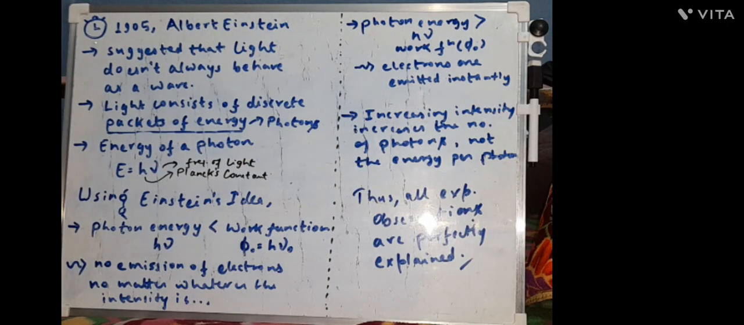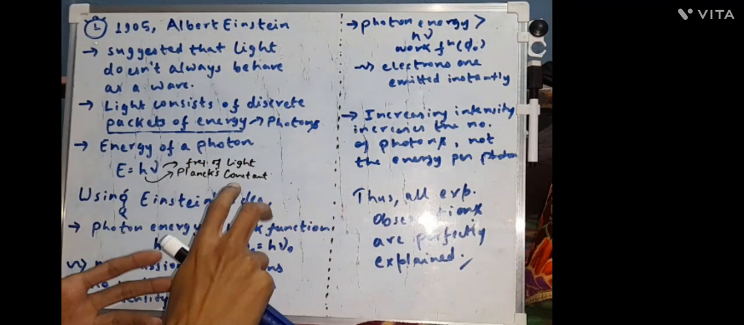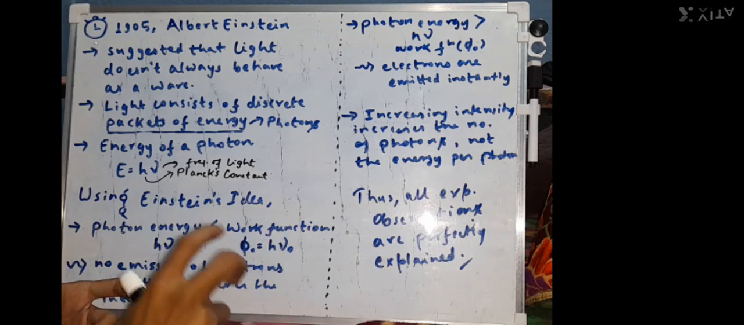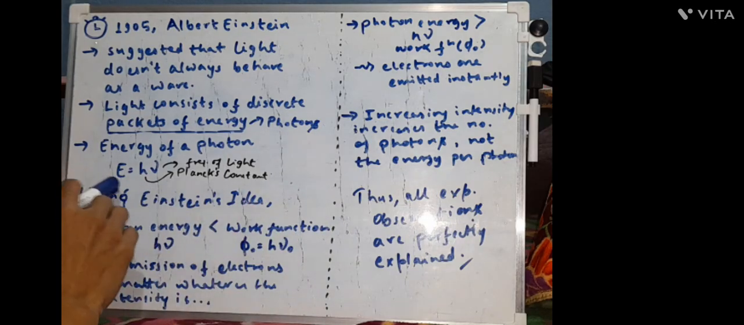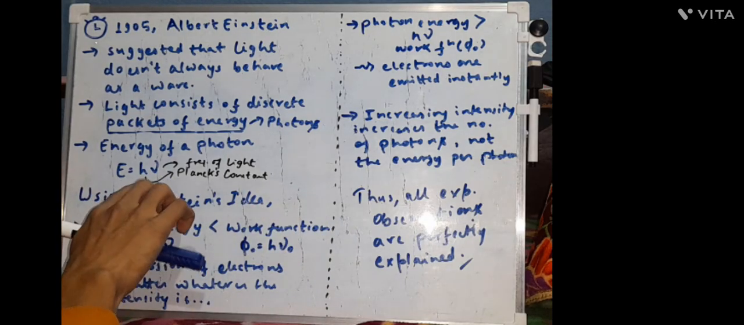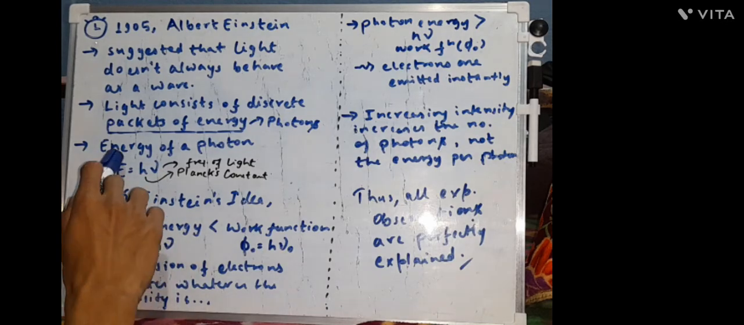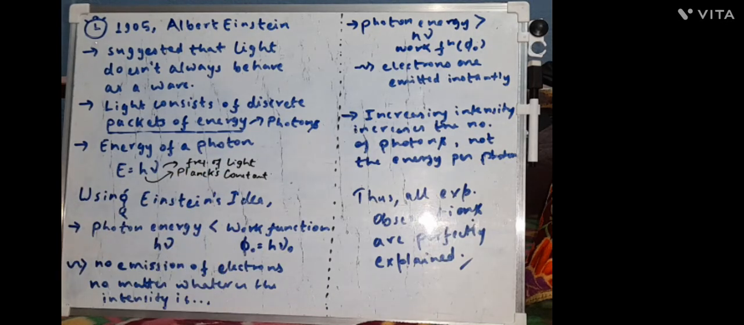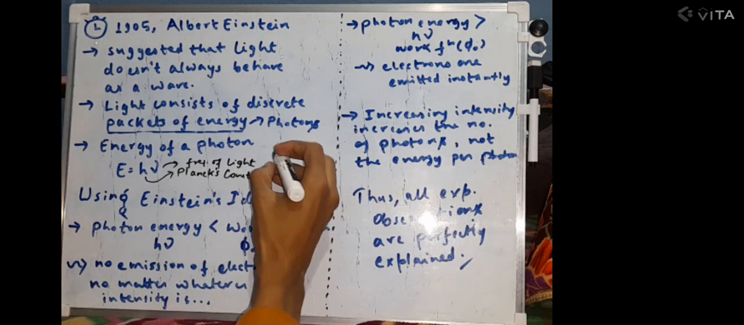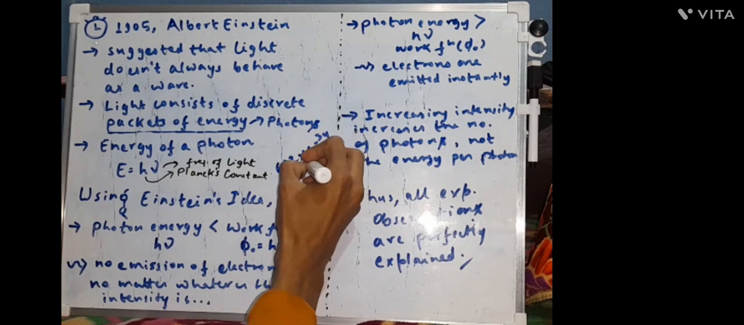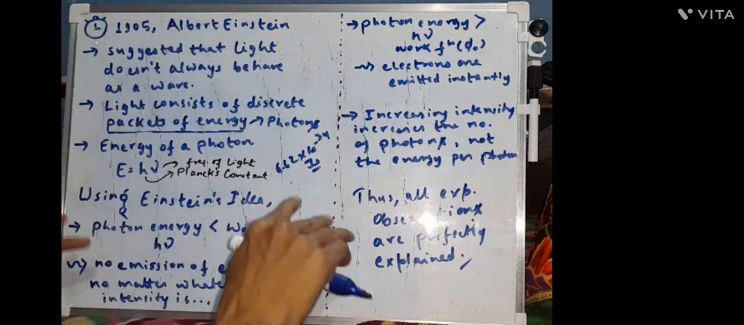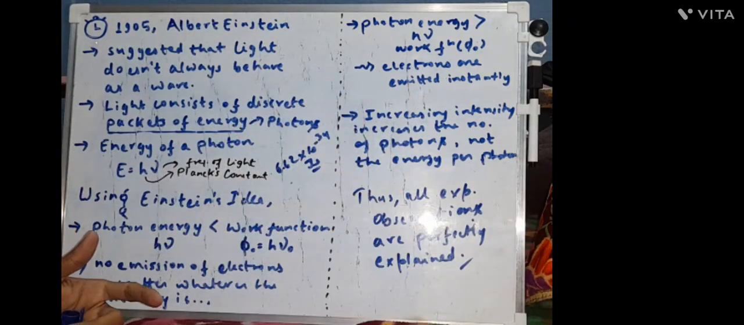So here the particle picture comes in. Light consists of discrete packets of energy, and these packets of energy are called photons. How much energy is there in a photon? It is given as E equals h mu. That's the energy contained in a photon, where h is Planck's constant and mu is the frequency of light. The value of Planck's constant is approximately 6.62 times 10 to the power minus 34 joule second. Using Einstein's idea, the experimental observations were totally explained.